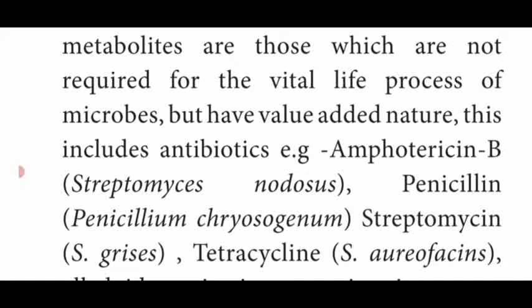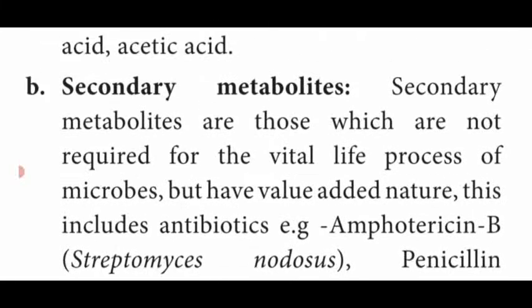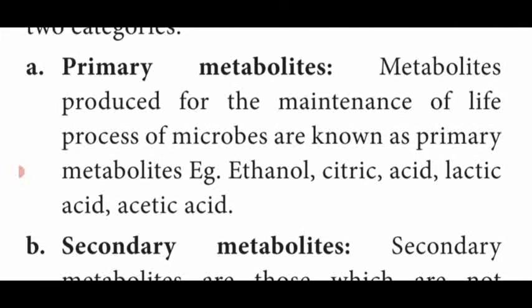Example, amphotericin B produced from Streptomyces nodosus, penicillin from Penicillium chrysogenum, streptomycin from Streptomyces griseus, tetracycline from Streptomyces aureofaciens, alkaloids, toxic pigment and vitamins. So these products are known as secondary metabolites.